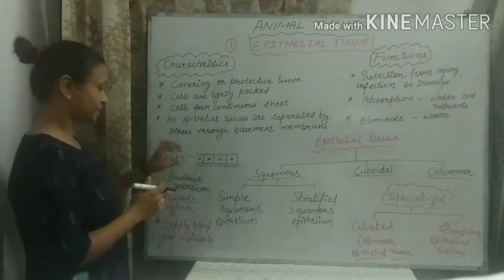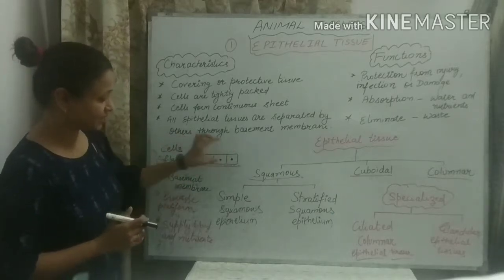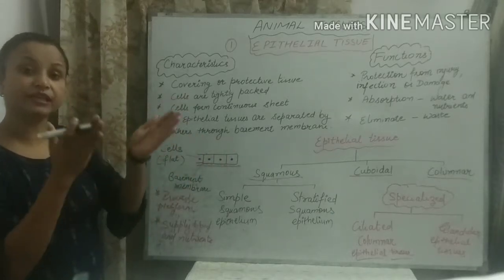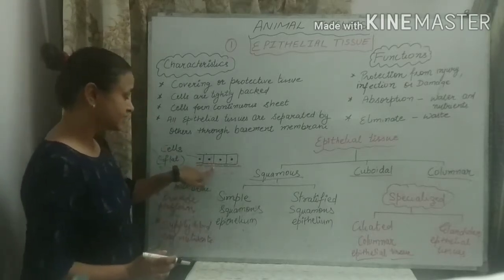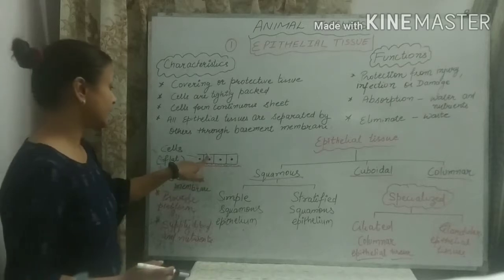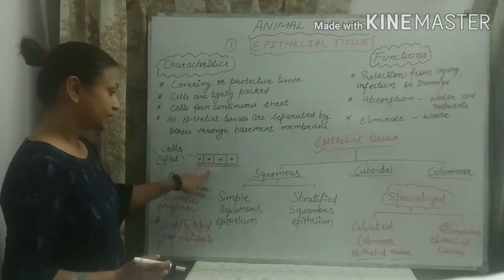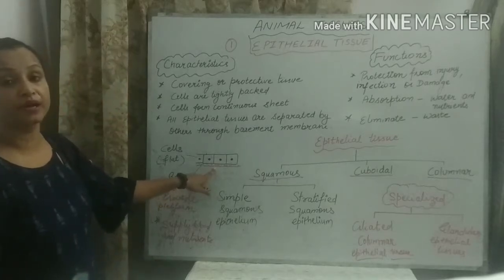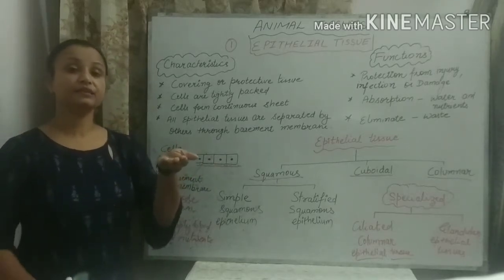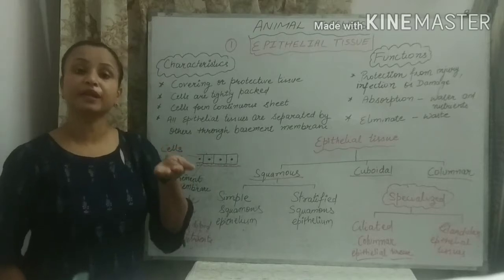You can see here, these are the epithelial cells which are closely, tightly packed, okay, and there is a layer just down the epithelial cells. What is this layer known as? This layer is known as the basement membrane. It is a base. It is a base to the cells. It provides the platform.